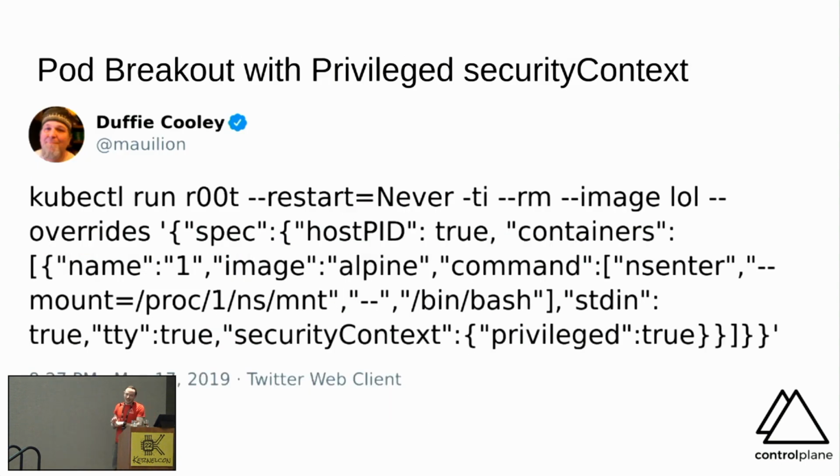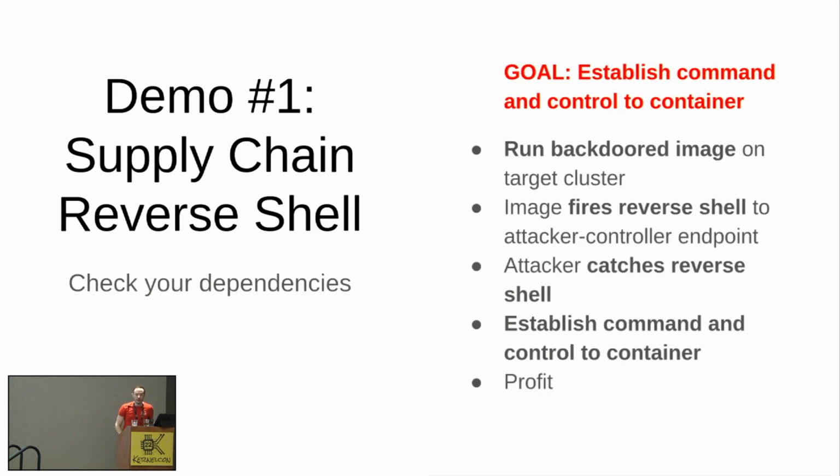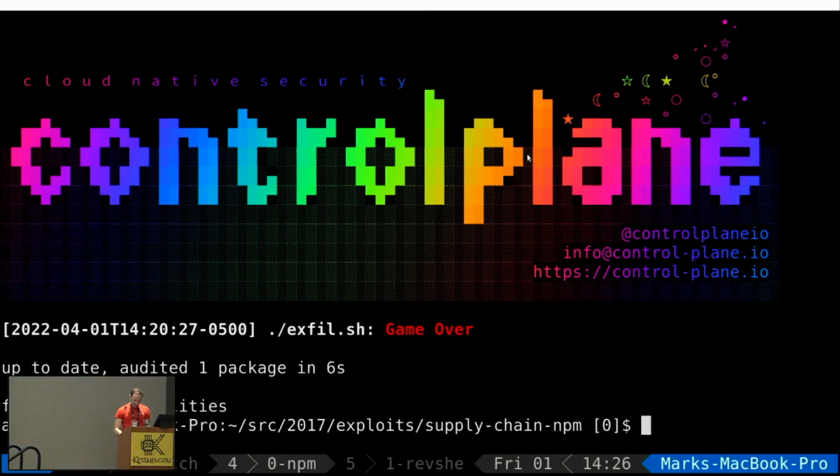It should be noted that if we do run privileged containers, we've turned off all of the security mechanisms available. And this one-liner will elegantly pop us a shell. So we are going to establish command and control into an image, run a backdoor image on the target cluster, reverse shell, theoretical profit. Let's see how we go.